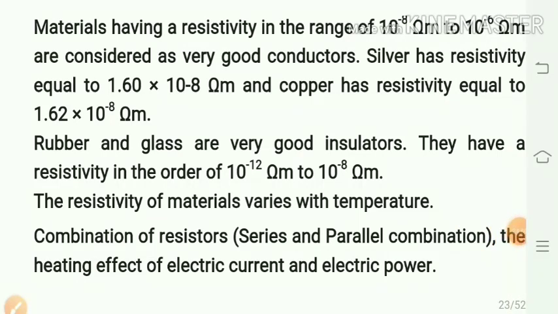The resistivity of an alloy is generally higher than that of its constituent metals. Alloys do not oxidize or burn readily at high temperature.